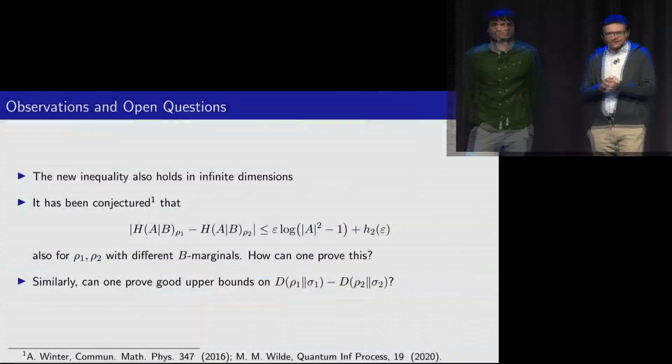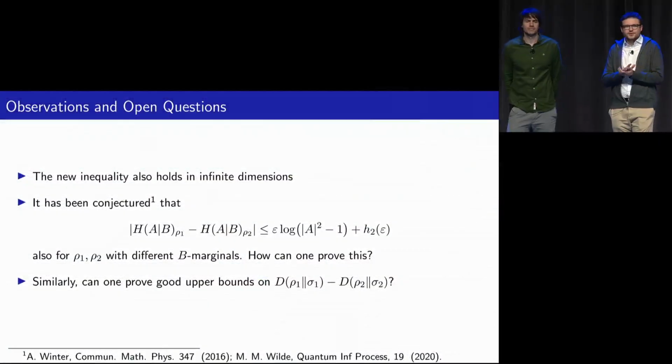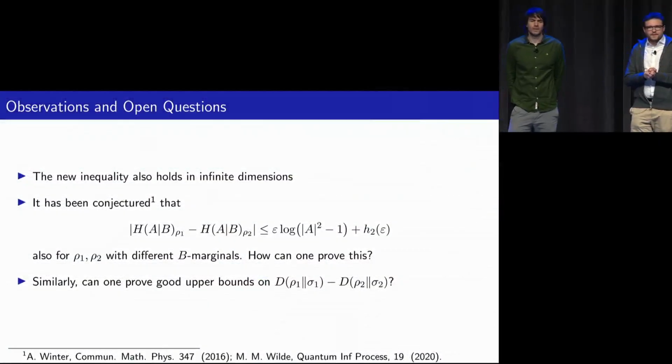I didn't quite understand the last part of the question, but if you're looking at these bounds, there always is some dimension on the right-hand side, right? So there's no obvious way to phrase this in infinite dimensions. I guess you could do some energy constraint things, and people have done this, but it's not really what we're focusing on here. I'm not sure if that answers the question.